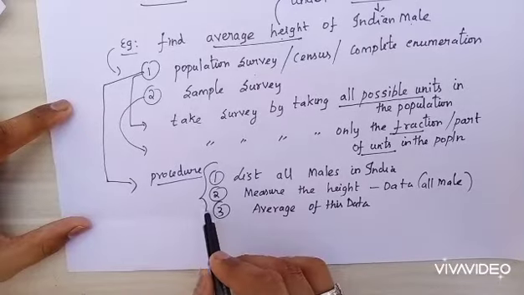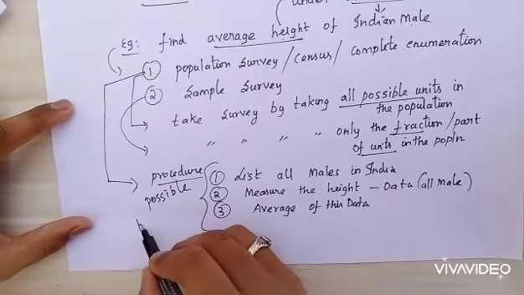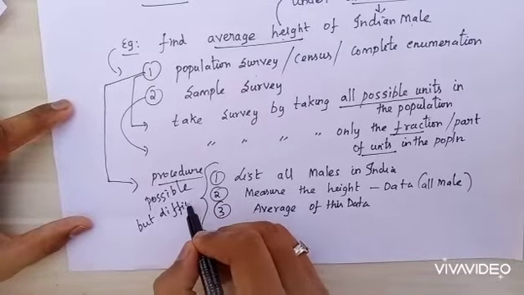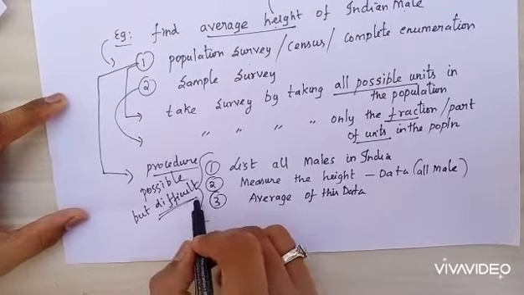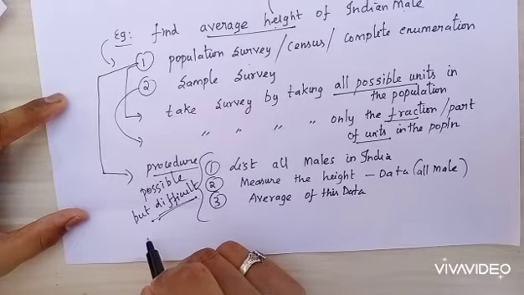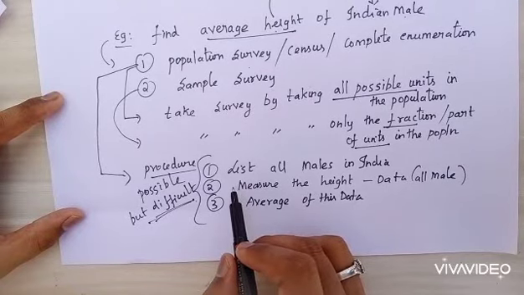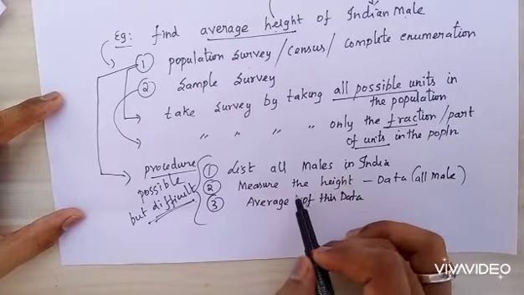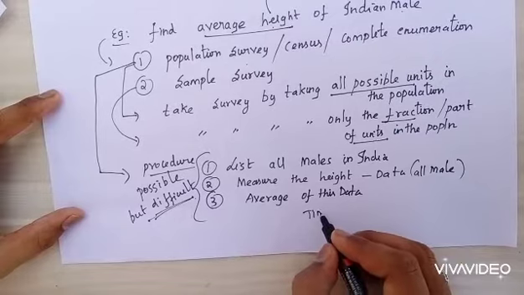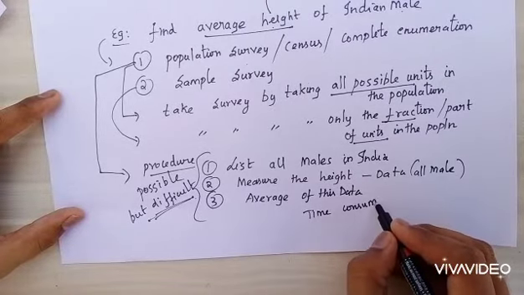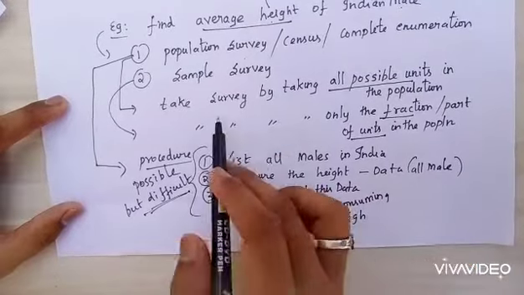So this population survey is possible, but difficult. Why it is difficult means, see, first we want to list all the males, and then we want to measure the height of all the males. So this is time consuming, and the cost will also be high.